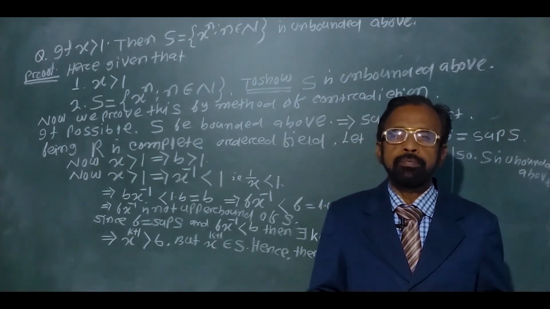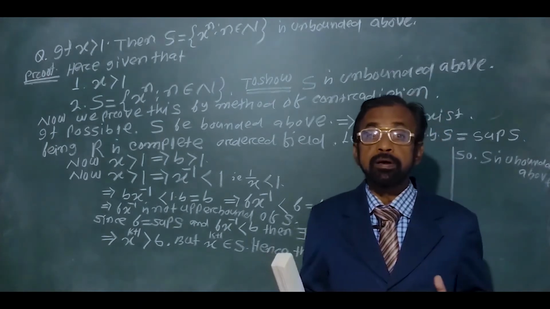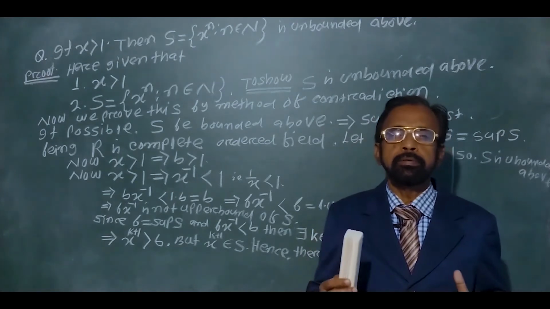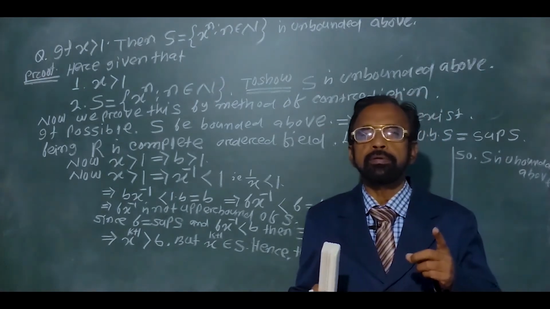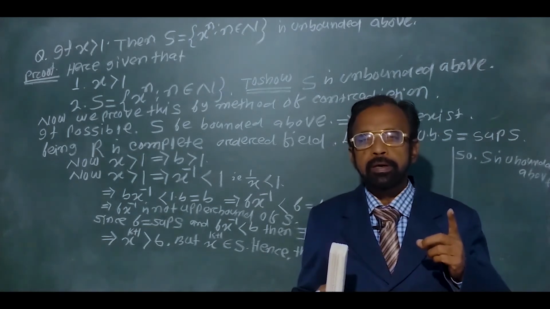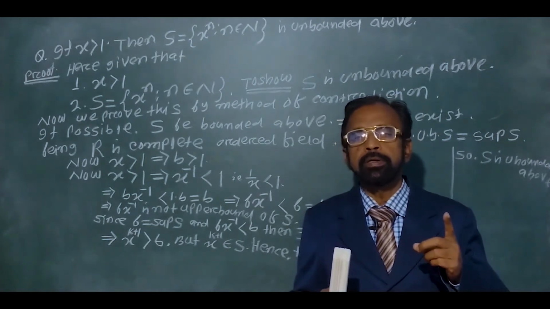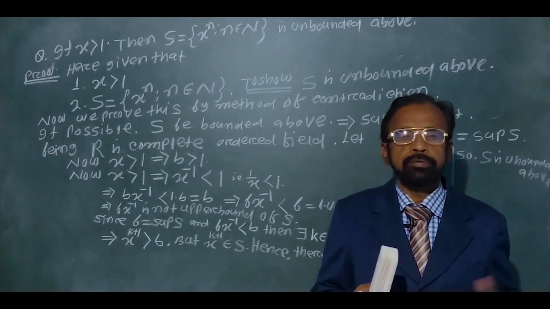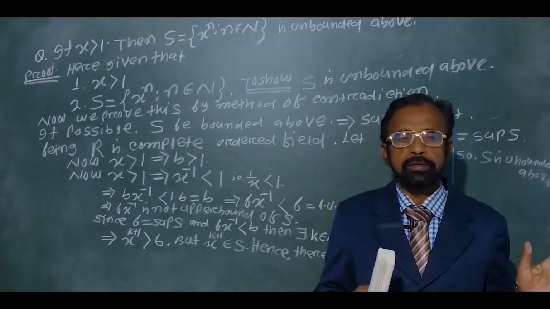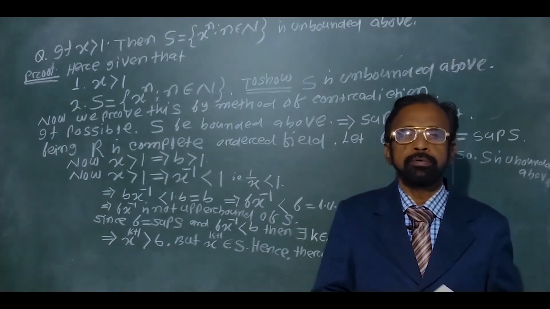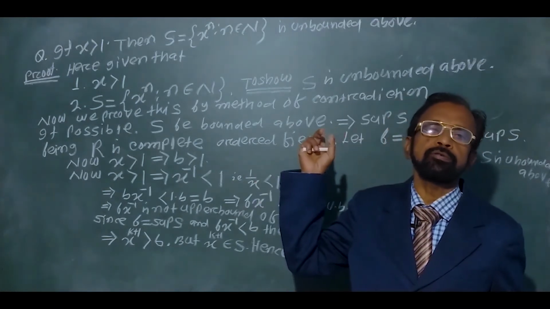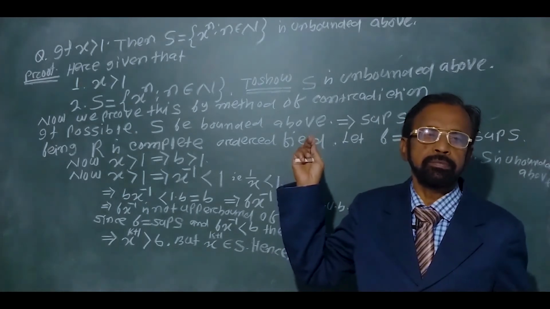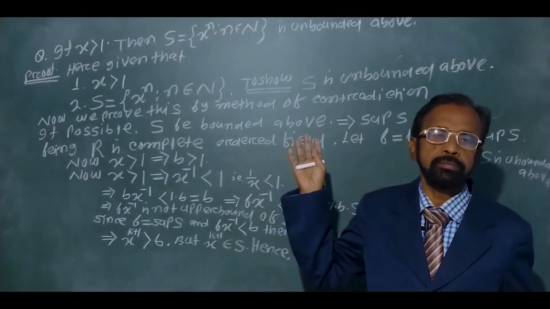When you see the problems in the examination hall, you are trembling because you do not have a thorough idea about the theorem. If you have a clear-cut idea about the theorem, then you can solve the problems. Regarding all the theorems we have already discussed, using those theorems we solve these problems. This is also a very important question from your university examinations, choice-based credit system.